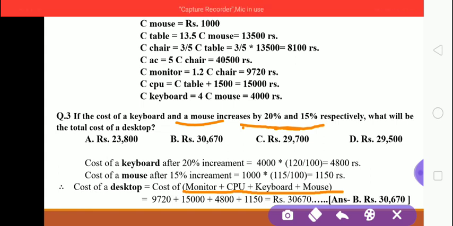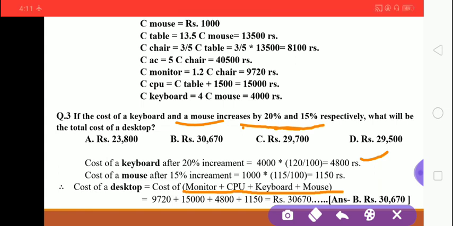So to increase the cost of keyboard by 20%, that means 120 divided by 100. If you directly want to calculate the increased value, 100 plus 20, that is 120% of 4000, it is coming as 4800. You get the value directly if you multiply 4000 by 120 divided by 100.